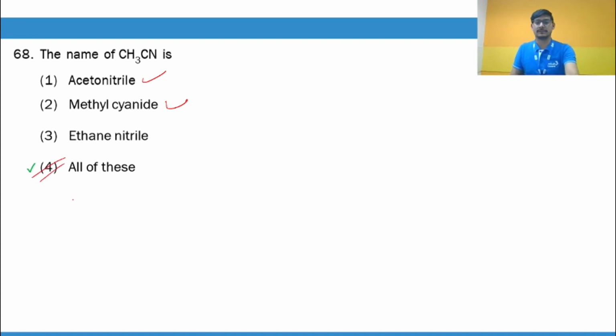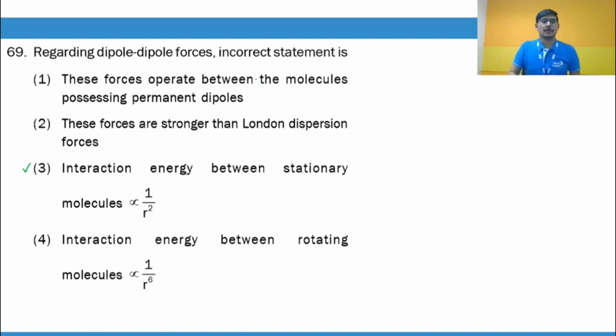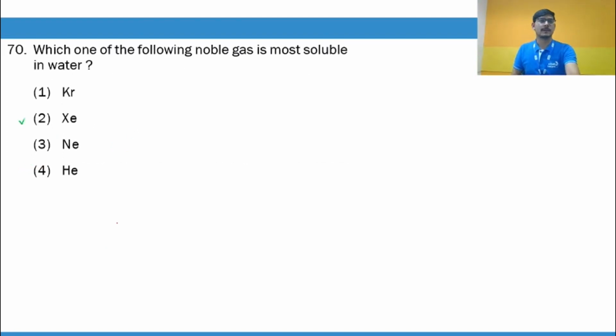So all of these are correct. This is correct. This is correct. This depends upon 1 upon r raised to the power 3. In the case of a stationary charge, it becomes 1 upon r raised to the power 3. So this is incorrect. Rest all of them are correct. Most soluble: it is directly proportional to size, because the larger the size, the greater the polarizability, and the greater the strength of dipole induced dipole forces. So xenon will be most soluble in water.